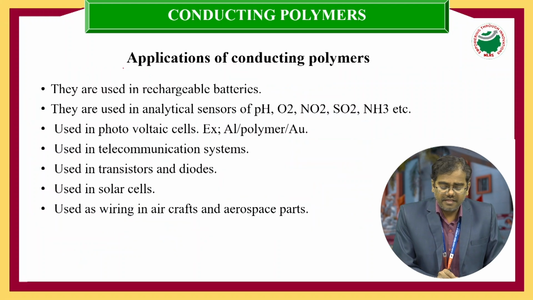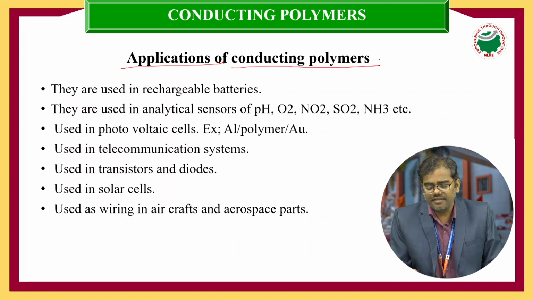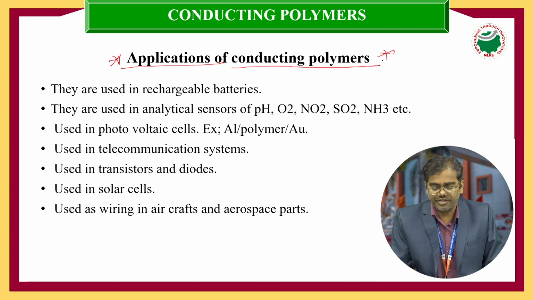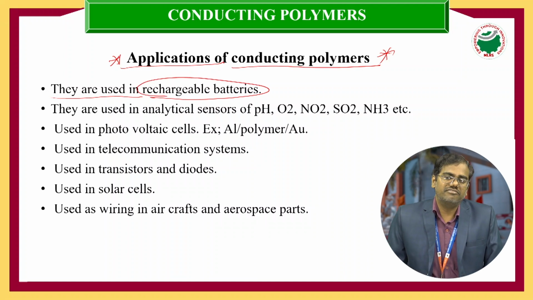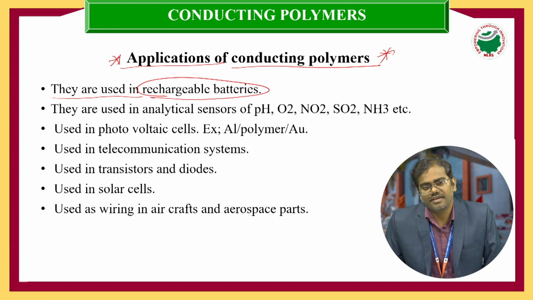Next one, let's see the applications of conducting polymers. This is one of the important questions. First of all, conducting polymers are used in rechargeable batteries, which are called secondary batteries. Secondary batteries are, for example, lithium-ion batteries, which are rechargeable. Most conducting polymers can be used in rechargeable batteries. For example, our mobile phone batteries are lithium-ion batteries. These are the best example of rechargeable batteries.